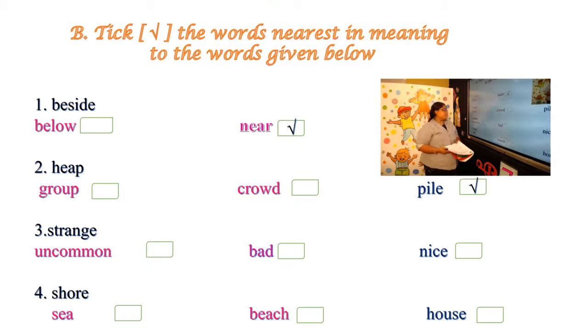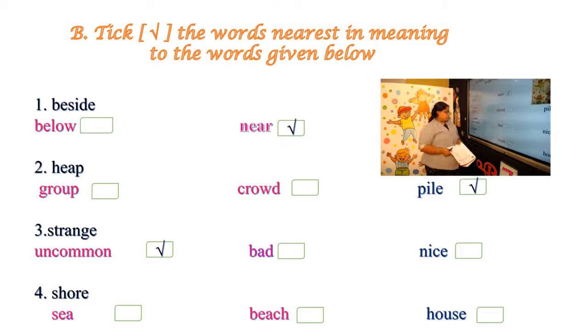Another word is pile. Strange. Another word for strange is uncommon? Bad? No. Nice? No. So are all the answers wrong? No. So which is the correct one? Strange? Yes, uncommon. Uncommon is the correct answer. Another word for strange, uncommon. Right? Next one, shore.